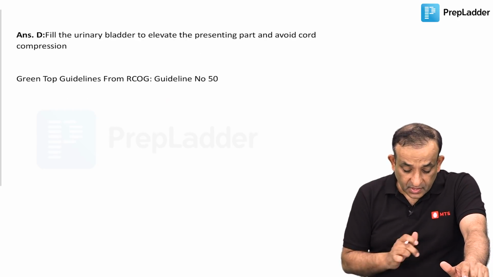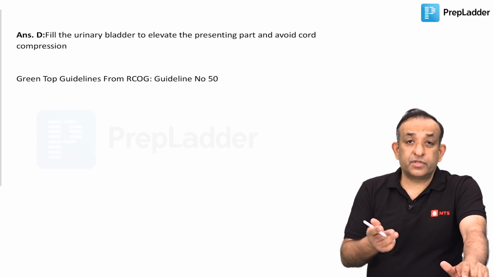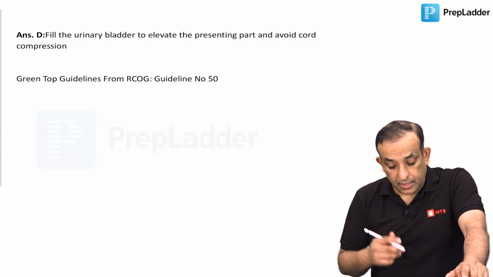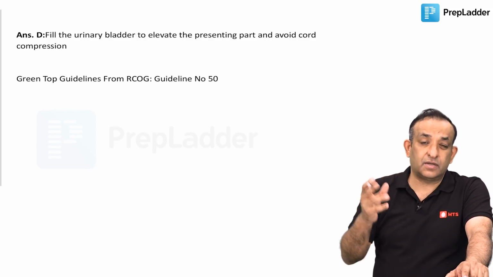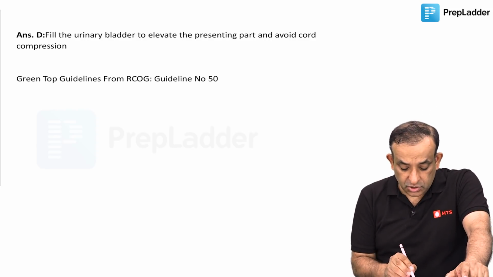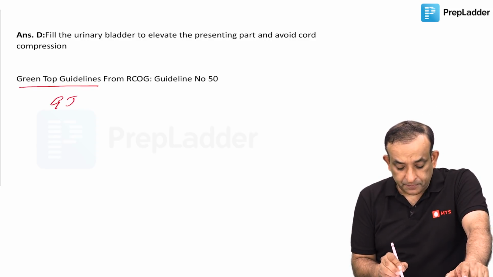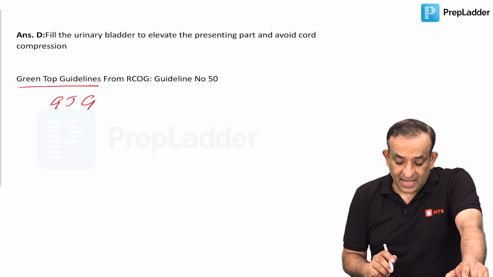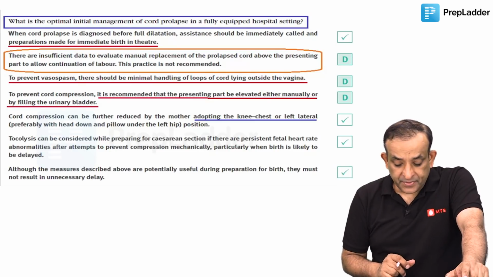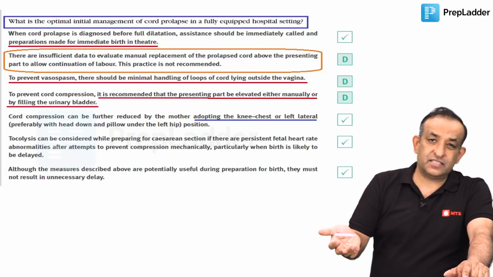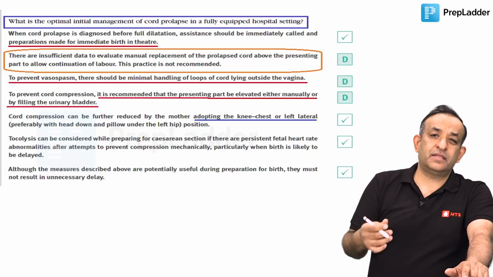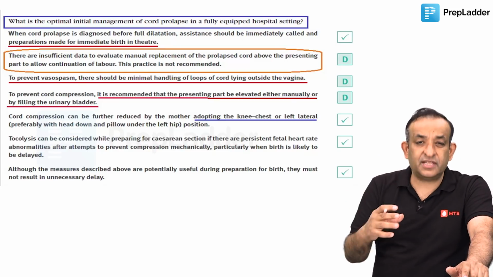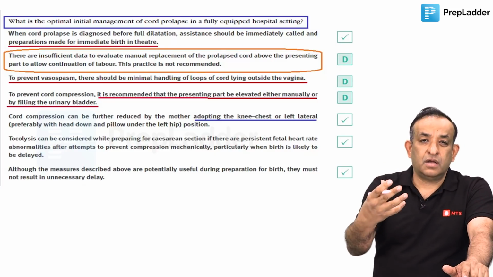And I'll try and give you the guidelines from which I've given you this answer so convincingly, because a lot of you thought that replacing the cord is the answer. Now these are the green top guidelines. We call them the GTG guidelines from the Royal College of Obstetrics and Gynaecology, and this is guideline number 50. You don't have to read the guidelines, please. These guidelines are so many and so huge that it will be difficult for you to read them. I'm just mentioning them here so that you are convinced of my answer.